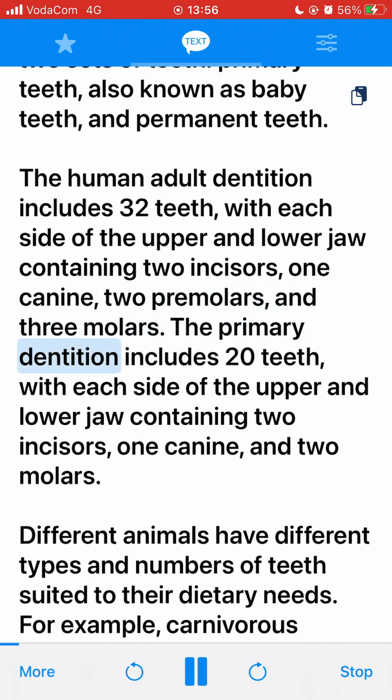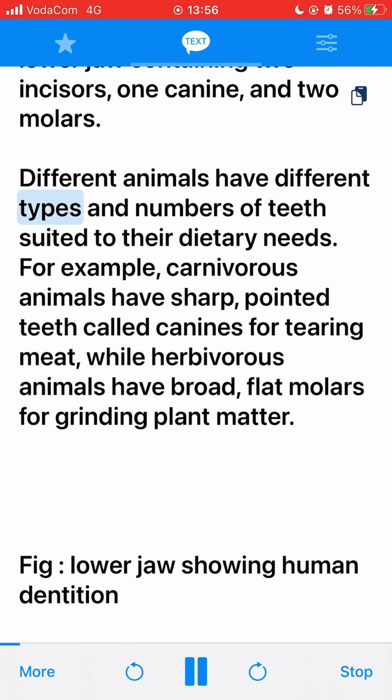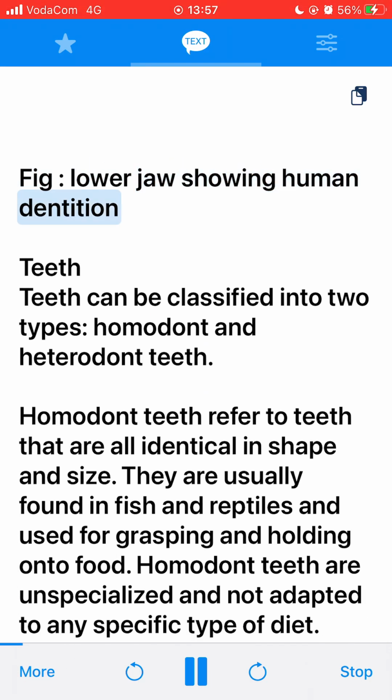The primary dentition includes 20 teeth, with each side of the upper and lower jaw containing 2 incisors, 1 canine, and 2 molars. Different animals have different types and numbers of teeth suited to their dietary needs. For example, carnivorous animals have sharp, pointed teeth called canines for tearing meat, while herbivorous animals have broad, flat molars for grinding plant matter. Fig. Lower jaw showing human dentition.